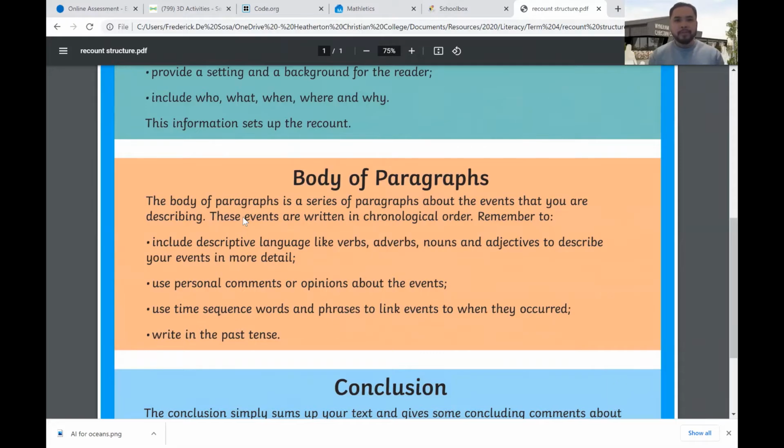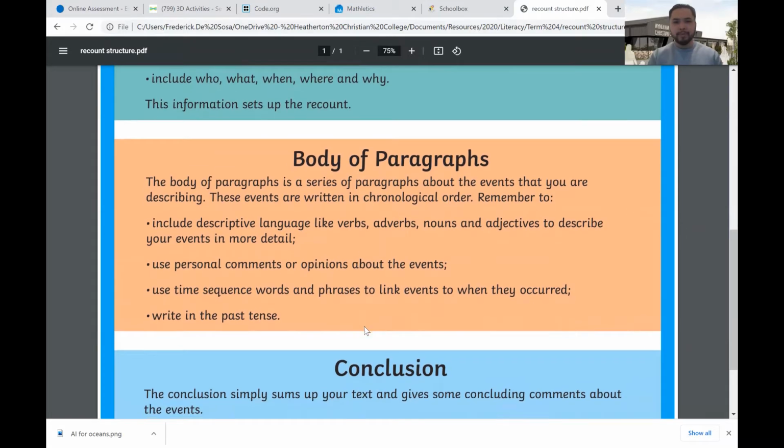Okay, so the main body or the body of paragraphs. The body of paragraphs is a series of paragraphs about the events that you are describing. These events are written in chronological order. What does that mean again? That just means in order of timing, okay? Remember to include descriptive language like verbs, adverbs, nouns, and adjectives to describe your events in more detail. Use personal comments or opinions about the events. Use time sequence or sequential words and phrases to link events to when they occurred. And write in past tense, very important.